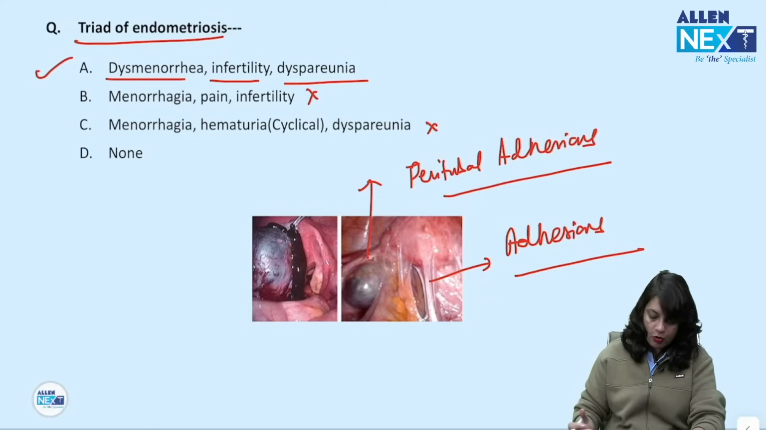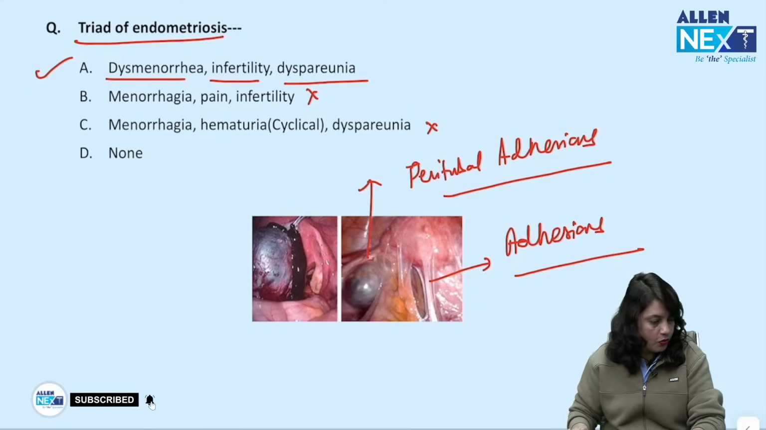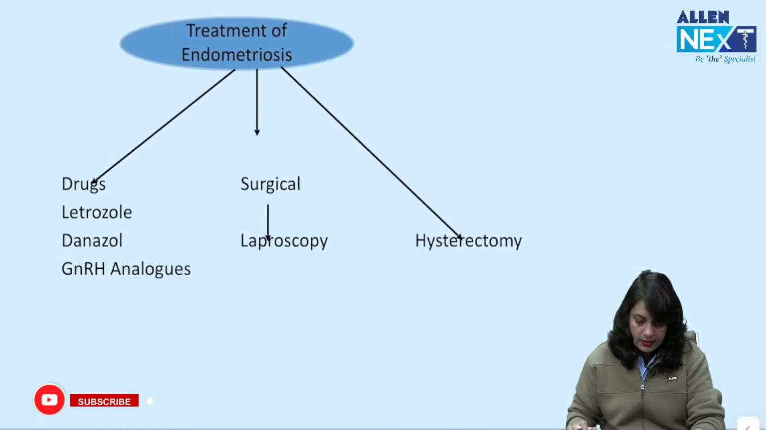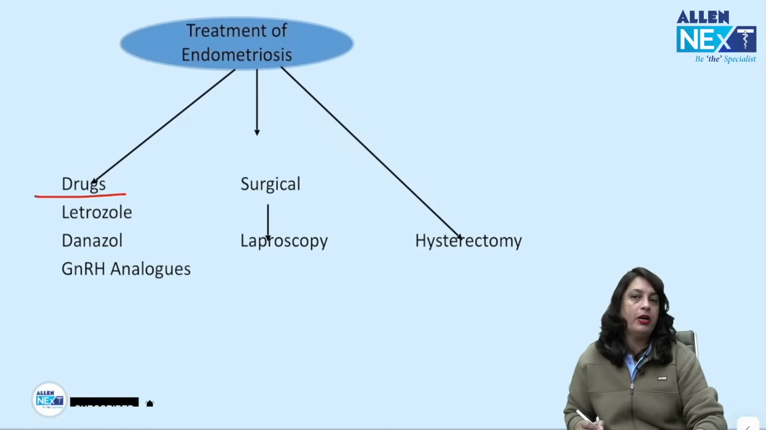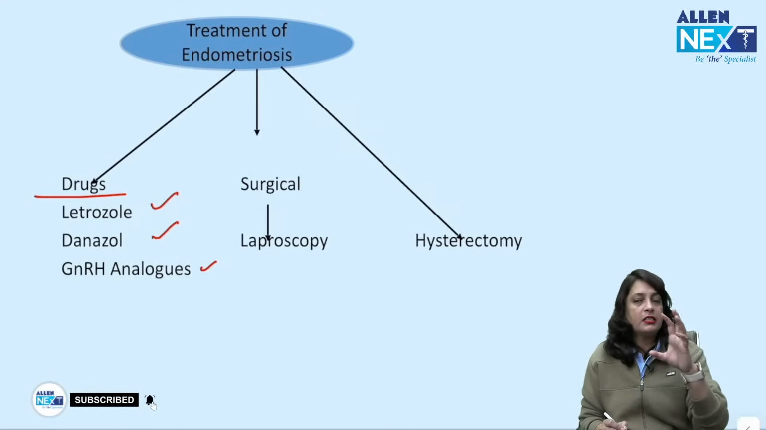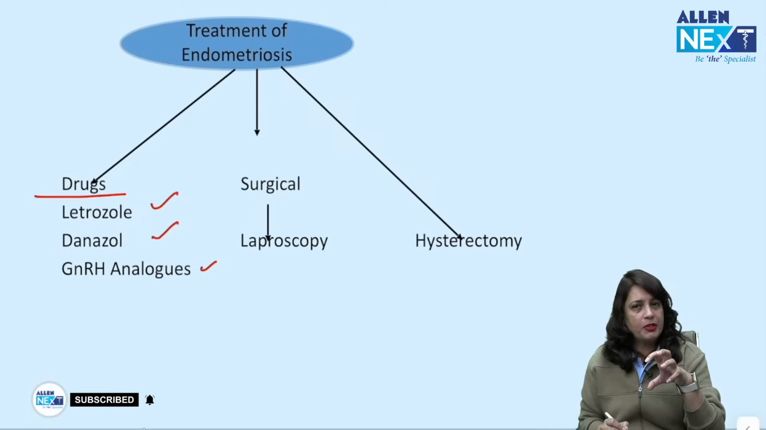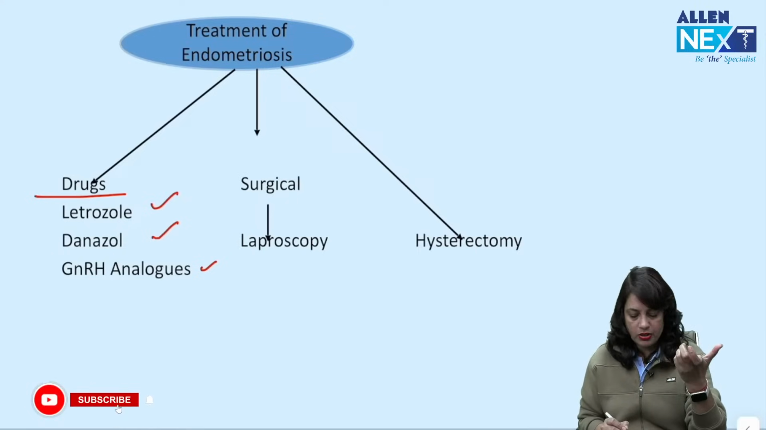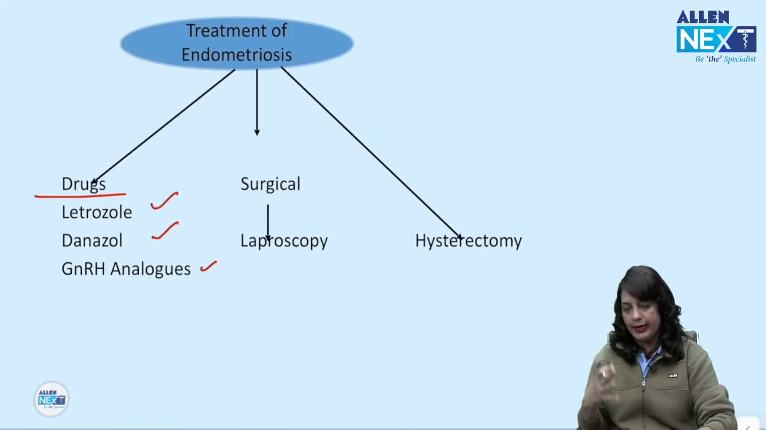Peritubal adhesions, periovarian adhesions, and this is a chocolate cyst of the ovary. Next, treatment for endometriosis. What are the drugs that treat endometriosis? Letrozole, danazol and GnRH analogues. These act as anti-estrogens, and in endometriosis there is a pathology of high levels of estrogen, which is promoting the growth of the endometriotic tissue, which is ectopic.